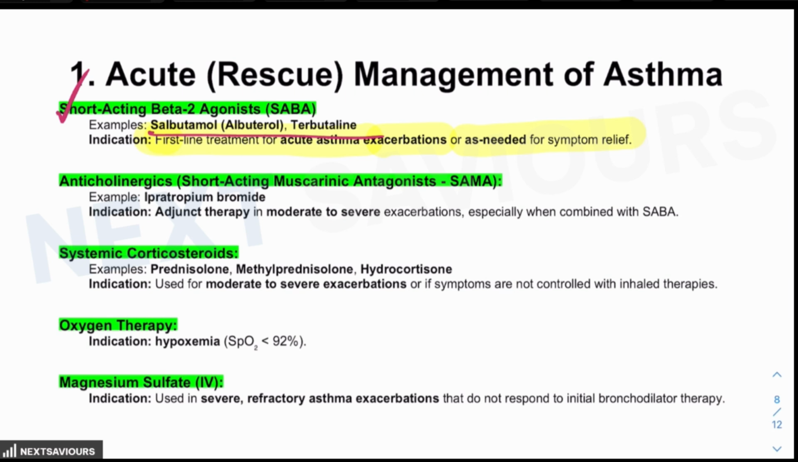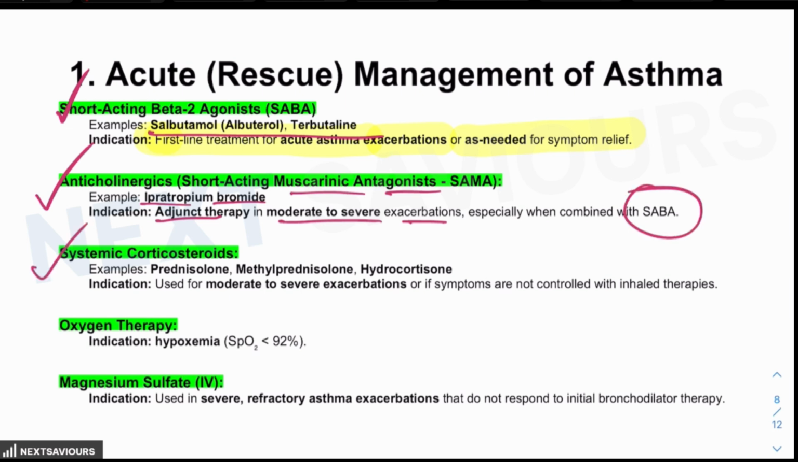The other one is anticholinergics. Examples are ipratropium bromide. And the mechanism is that it blocks muscarinic receptors, thereby reducing bronchoconstriction and mucus secretion. As far as indication is concerned, it could be considered as an adjunct therapy in moderate to severe exacerbation, especially when it is combined with the short-acting beta-2 agonist.